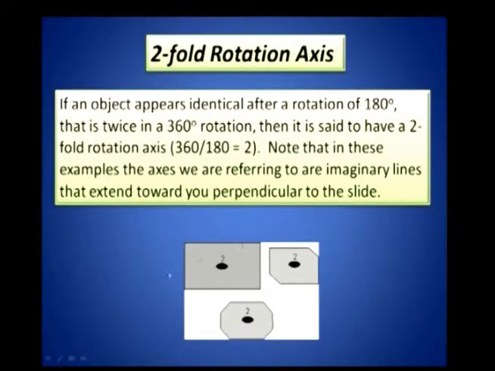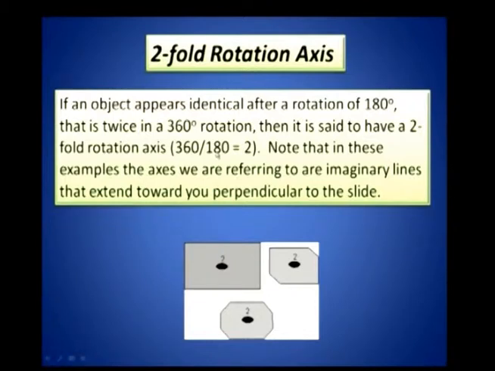Now, you take a square, right, I am sorry, you take a rectangle, right, it has got a two-fold rotation axis, because if I rotate the rectangle by 180 degrees, it will go back to the same configuration, but if I rotate by 90 degrees, the length will come along this direction, it will not go back to the same configuration. On the other hand, if you take a square, it will have a four-fold rotation axis, right, for every 90 degree rotation, it will go back to the same configuration, but not a rectangle. A rectangle will have only a two-fold rotation axis, right. What do you mean by two-fold rotation axis? 360 by 2 will be equal to 180 degrees, right.